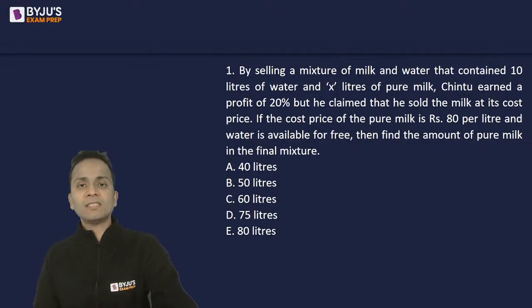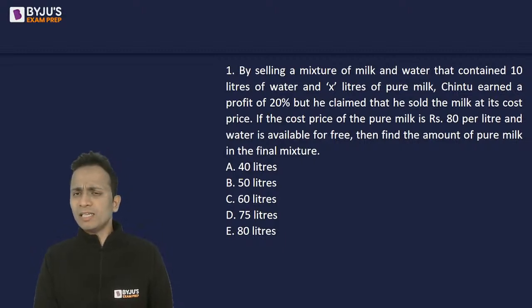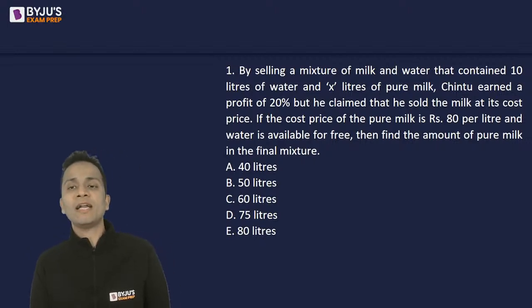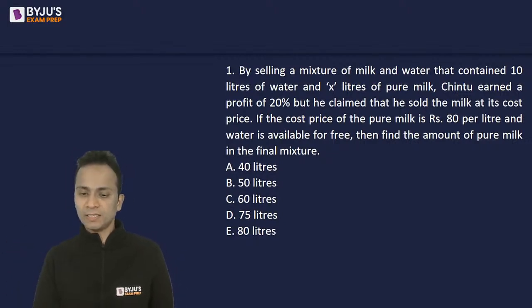The question says that by selling a mixture of milk and water that combined 10 liters of water and X liters of pure milk, Chintu earned a profit of 20%. But he claimed that he sold the milk at its cost price. Now, if the cost price of pure milk is rupees 80 per liter and water is available for free, find the quantity of pure milk in the final mixture. The mixture includes 10 liters of water and X liters of milk, so you just have to find out the value of X.